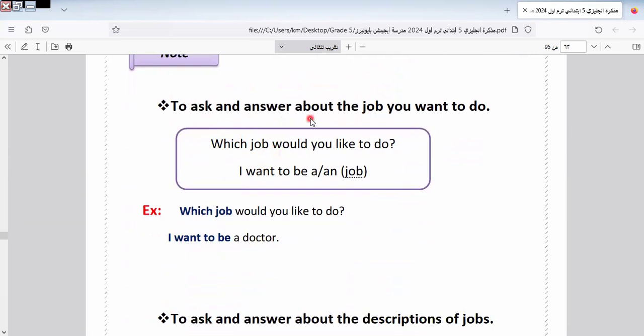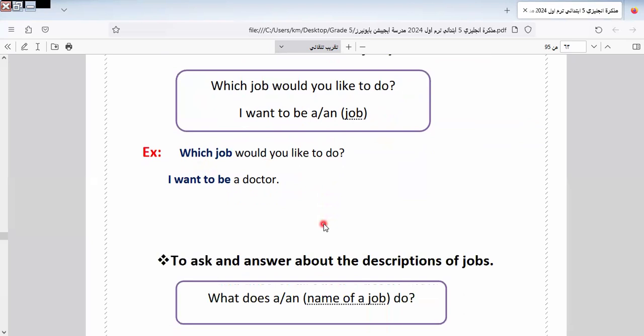To ask and answer about the job, what can we say? Which job would you like to do? During the lessons, I write below the video about your future job. I think all of us know it. It's not a strange question, and it comes in the exam. Which job would you like to do? So I ask you about the future job.